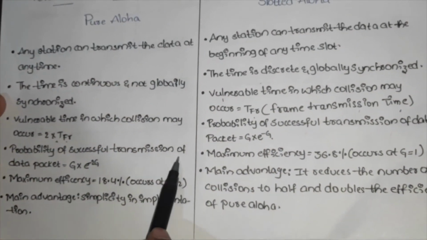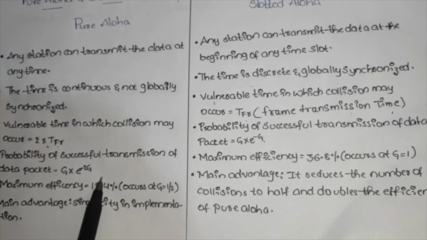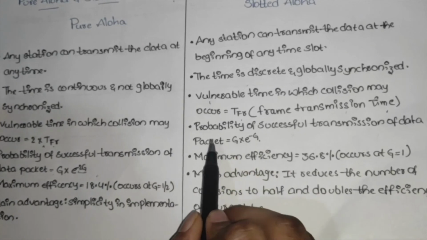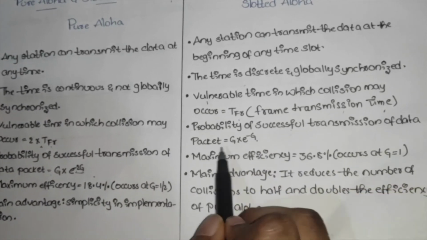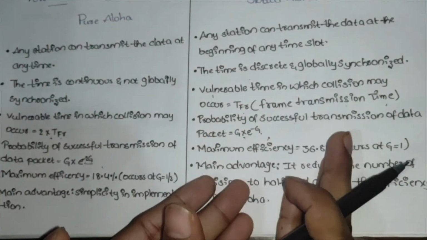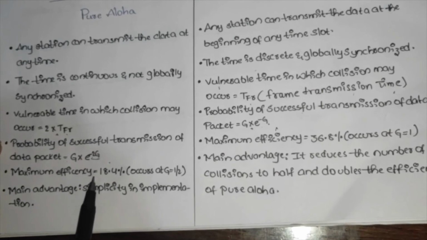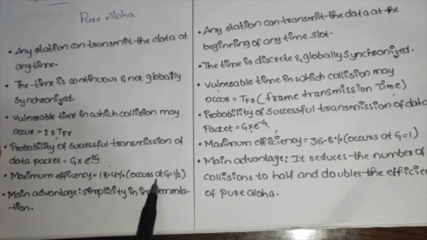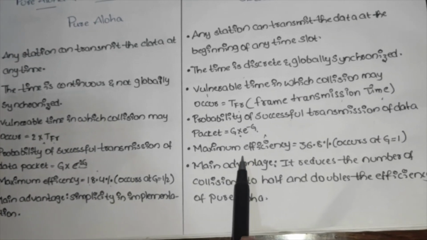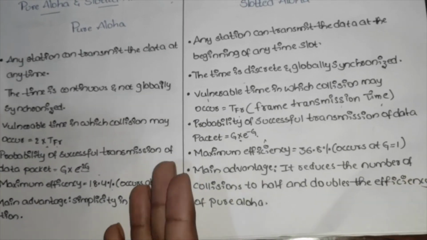In pure Aloha, the probability of successful transmission of a data packet is G times e to the power minus 2G, whereas in slotted Aloha it is G times e to the power minus G. So success is higher in slotted Aloha compared to pure Aloha. The maximum efficiency of pure Aloha is 18.4 percent, where G is equal to half. The maximum efficiency of slotted Aloha is 36.8 percent, where G is equal to 1. Here it is double.